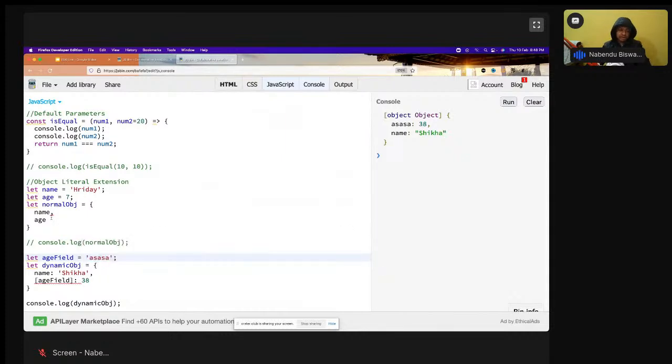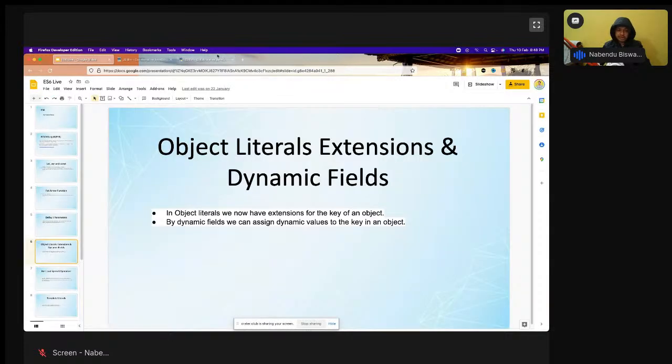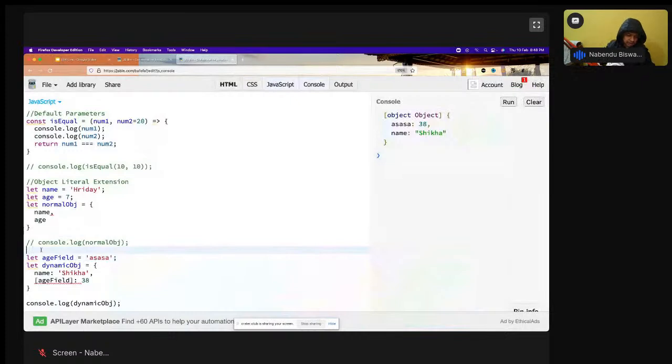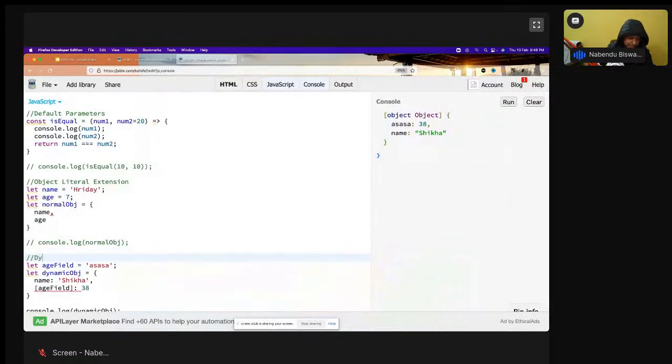I can connect it from outside, and this is known as, sometimes I forget, but this is known as dynamic field. Okay, this concept is known as dynamic field. I will give all these JSBins so you can look into them later on. So this is how it is very powerful, and this is known as dynamic fields.